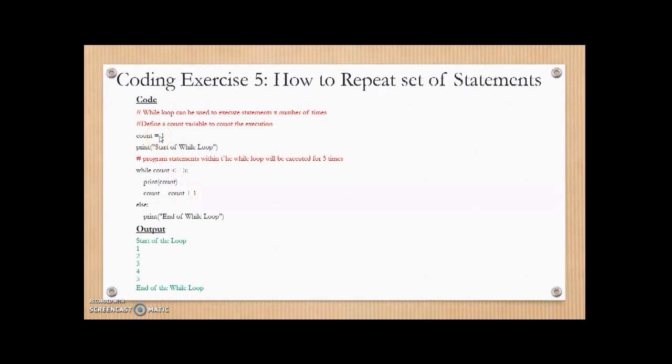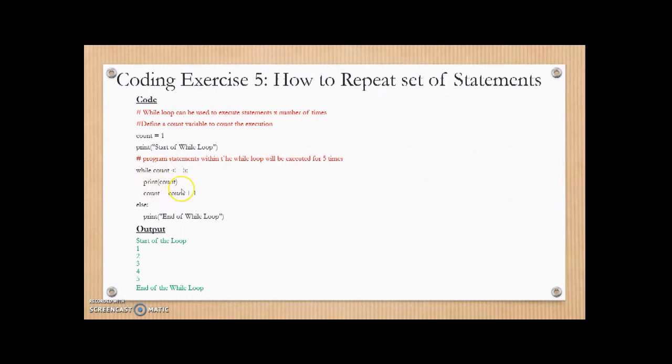So once we enter the loop, the value of count is 1. It should print 1, and then it should increase the value of count by 1. So count will become 2. So the control will go back to the while loop. It will print the value 2 and then increase the value of count by 1. So it will become 3.